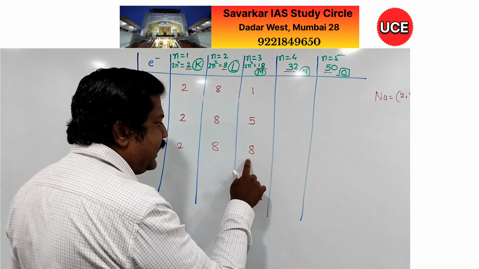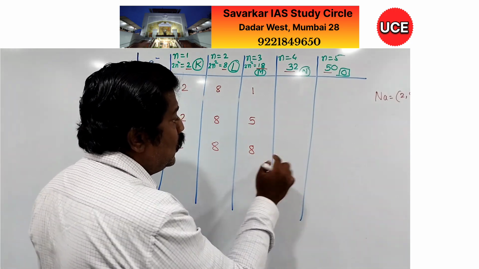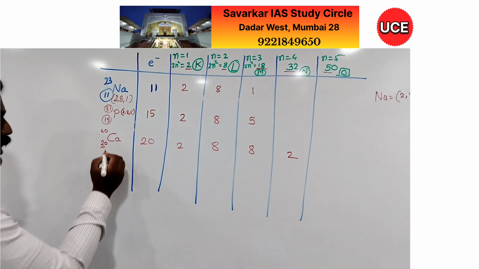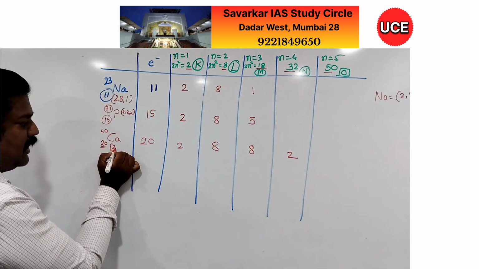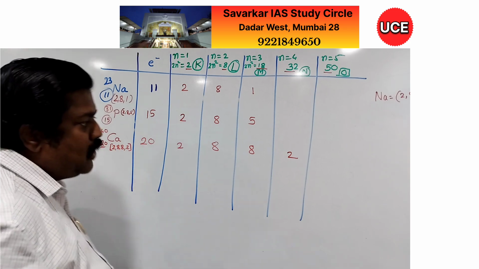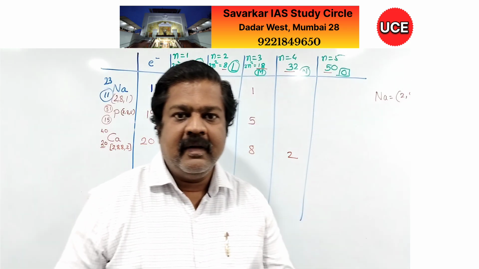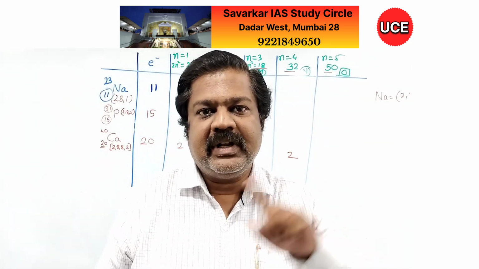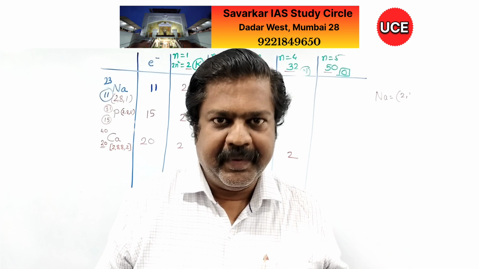So I have placed here 8. The remainder is now 2 and that is placed in the next shell. So that's why the configuration of calcium I am writing 2, 8, 8, 2 and not 2, 8 and 10, because if I consider 2, 8 and 10, then the last shell has more than 8 electrons, which is not permitted.